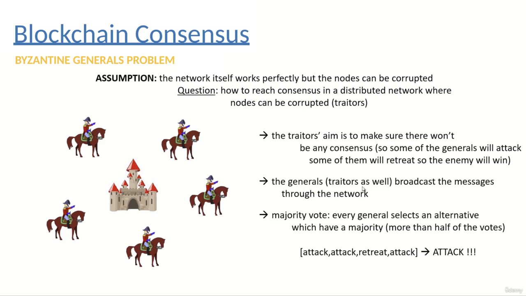The generals and the traitors as well broadcast the messages through the network, and in this case the network works perfectly. The generals rely heavily on the majority vote, which means that every general selects the alternative which has a majority, so more than half of the votes. For example, this general is going to get a message from all the other generals: attack, attack, retreat, attack. Because there are 3 attacks and 1 retreat, the general will come to the conclusion that he has to attack. So basically this is the majority vote.